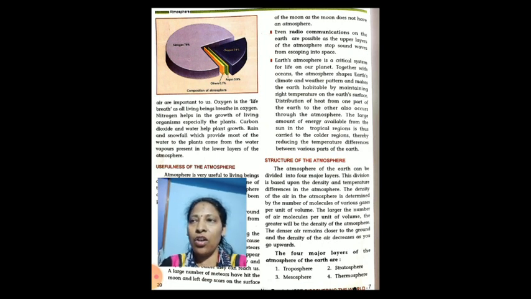Rain and snowfall, which provide most of the water to the plants, we get from the water vapors which are present in the air of the lower layers of the atmosphere. So here in the picture you can see the composition of atmosphere. 78% is nitrogen, 21% is oxygen, and the remaining 1% shows the other gases.